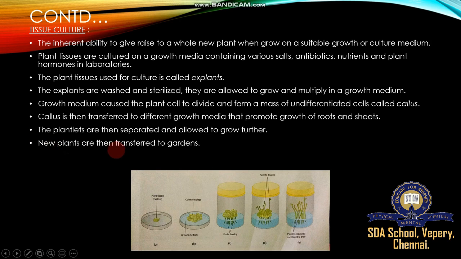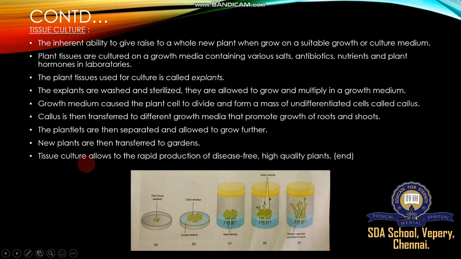New plants are then transferred to the garden. Tissue culture allows rapid production of disease-free, high-quality plants. Plants that are unable to cause any diseases, disease-free and high quality. What is high quality? Our desirable plants that we produce with the help of this technology. It is called the plant tissue culture technique.